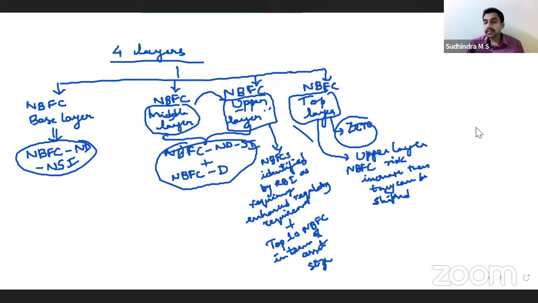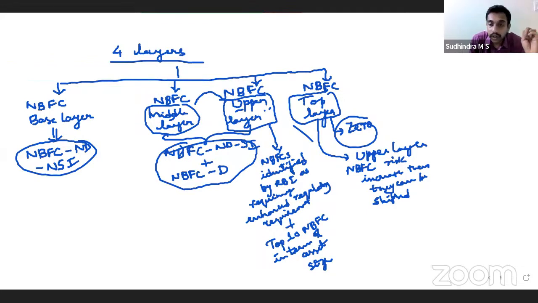Is that clear? That's all. That is what we have to know in that amendment. We need not focus on other things. One 5-marker can be asked straight away, so you just have to write this. You'll easily get 5 marks if asked. I'm not sure whether they will ask or not.